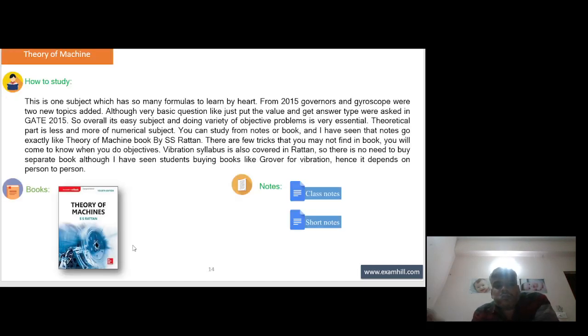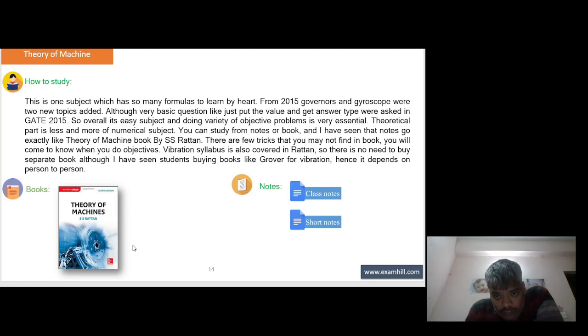How to study the theory of machine subject. This is one subject which has so many formulas to learn by heart. From 2015, governor and gyroscope were two new topics added. Although very basic questions, like just put the value and get the answer type, were asked in GATE 2015. So overall it's an easy subject and doing a variety of objective problems is very essential. Theoretical part is less and it is more of a numerical subject.